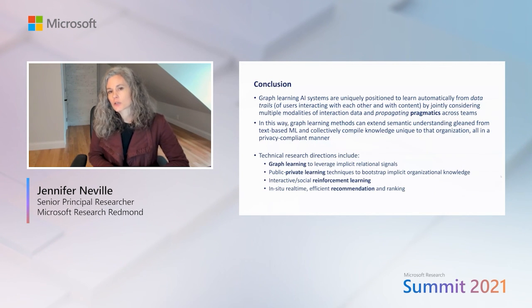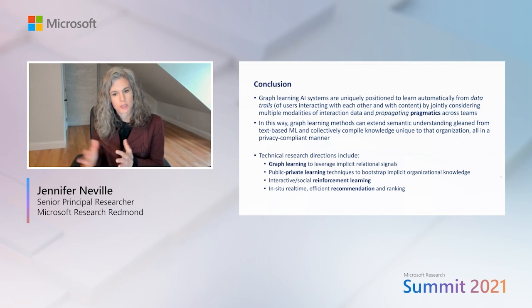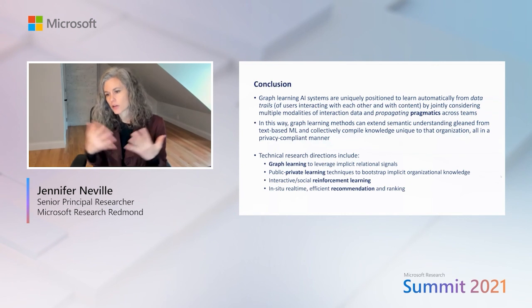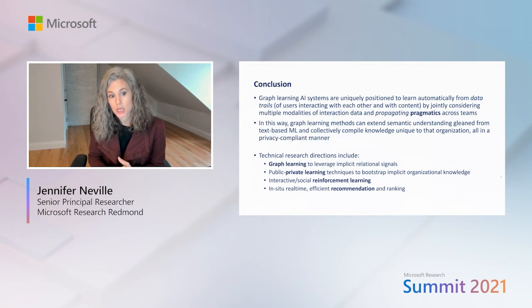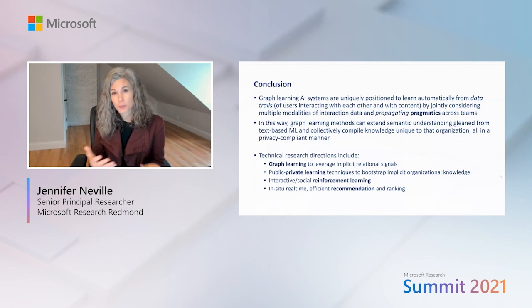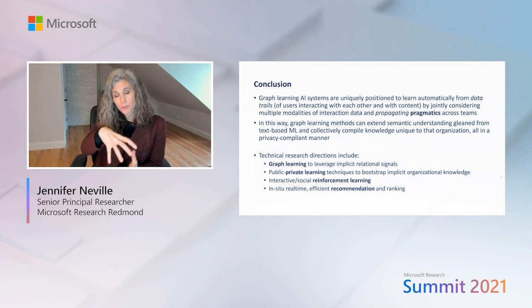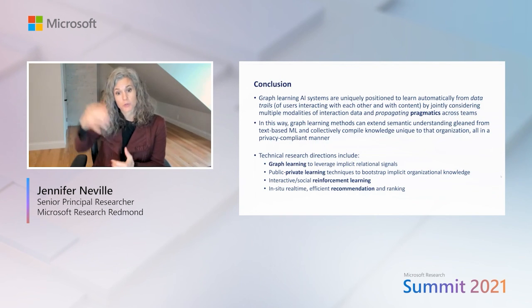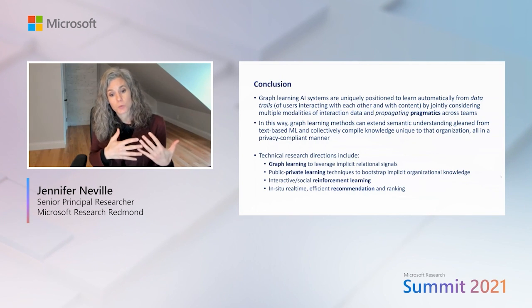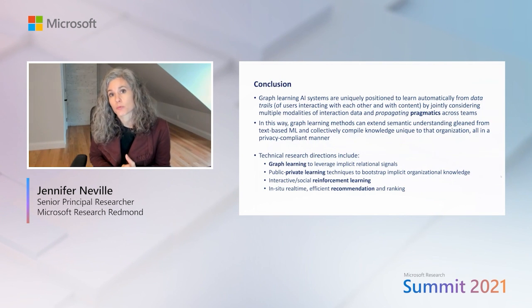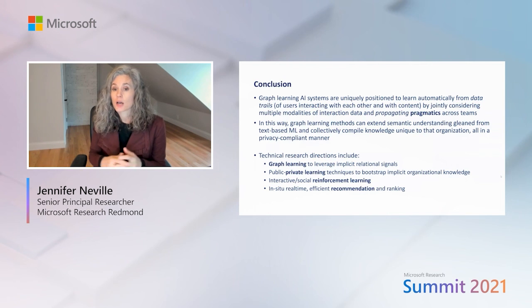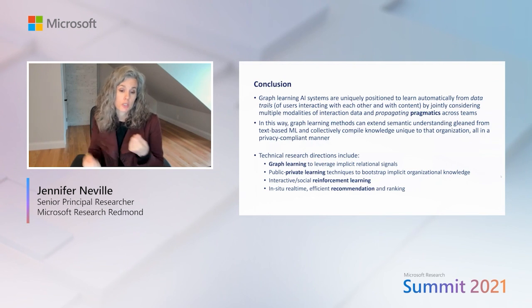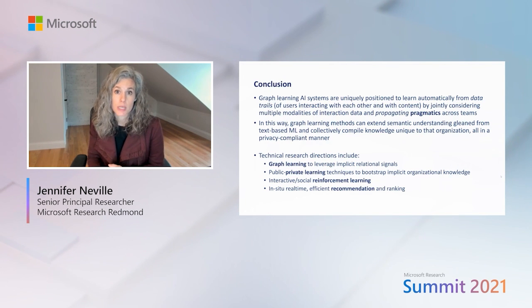And so really the technical research directions to push towards involve graph learning, as I was talking about today, but also focus on public-private learning across these levels of information, both personalized individuals as well as organizational. And we need to move towards real-time in situ recommendations and think about social reinforcement learning methods to make decisions on the fly in a sequential setting.